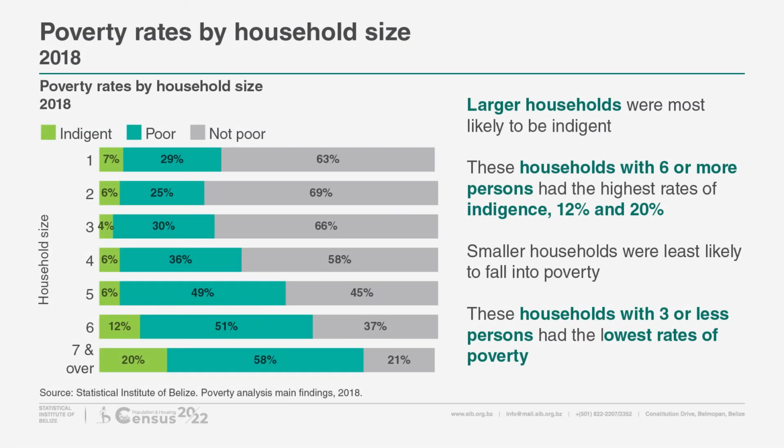Poverty rates by household size. Larger households were most likely to be indigent. These households with 6 or more persons had the highest rates of indigence at 12% and 20% respectively. Meanwhile, smaller households were least likely to fall into poverty. These households with 3 or less persons had the lowest rates of poverty.